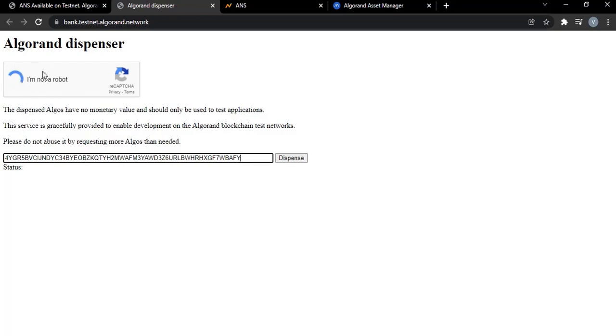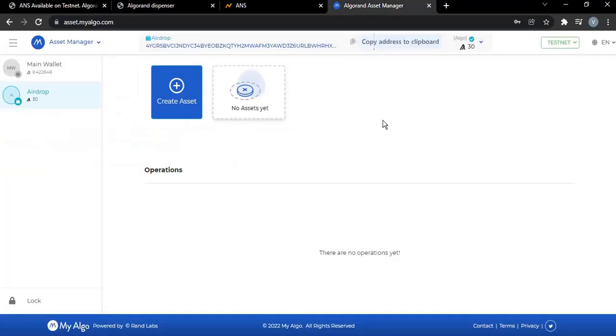Wait for this to load up. Good, and dispense. Boom, works. All right, so I should have 40 algos right now. Okay, yeah, should have 40 algo.